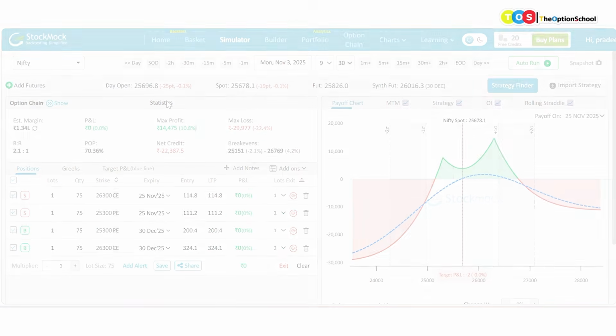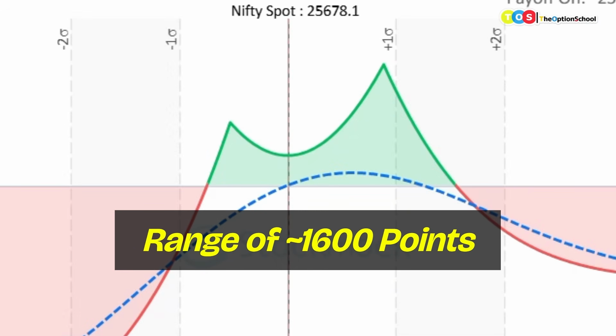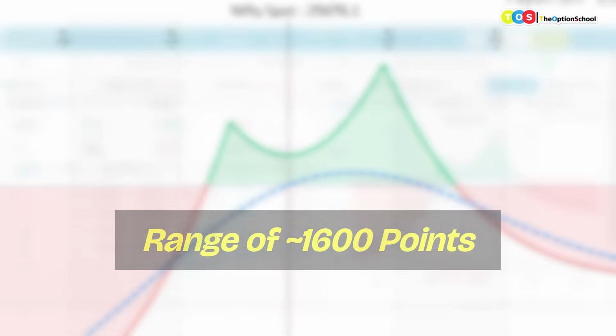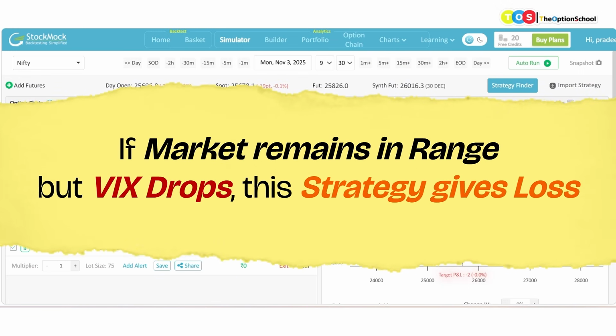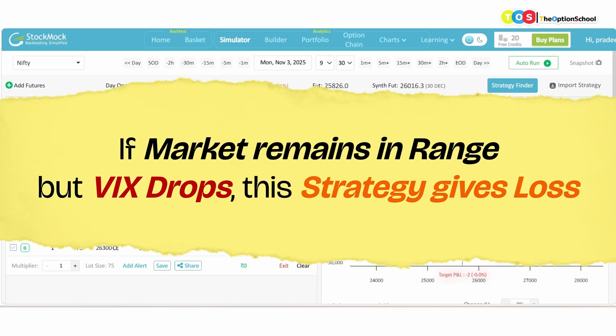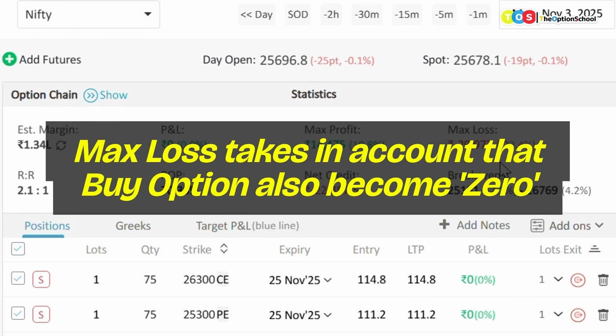Now if I see, this is the overall trade, and the overall trade has given me break-even points of 25,151 and 26,769. So overall, it is giving me a decent 1600 points range. And the only problem with this kind of trade is that, okay, even if the market remains in the range and volatility goes down, it can still give you some loss, not a huge loss, but yes, max loss it is showing you as 29,000 rupees. But then this is not true, because max loss means my purchased calls and purchased puts also become zero, which is not going to happen in any case, even if the market moves by more than 1600 points.